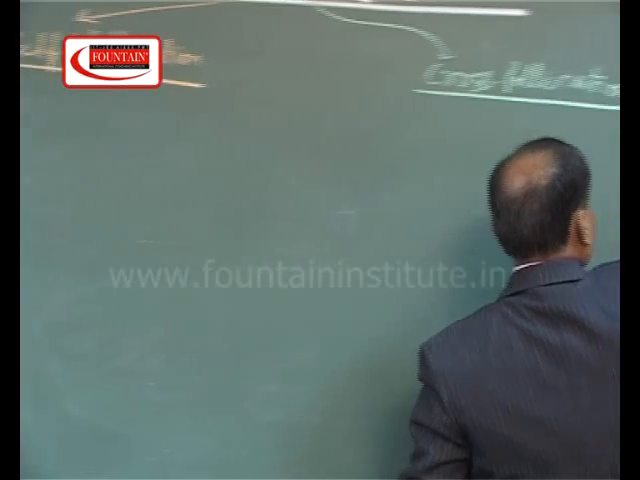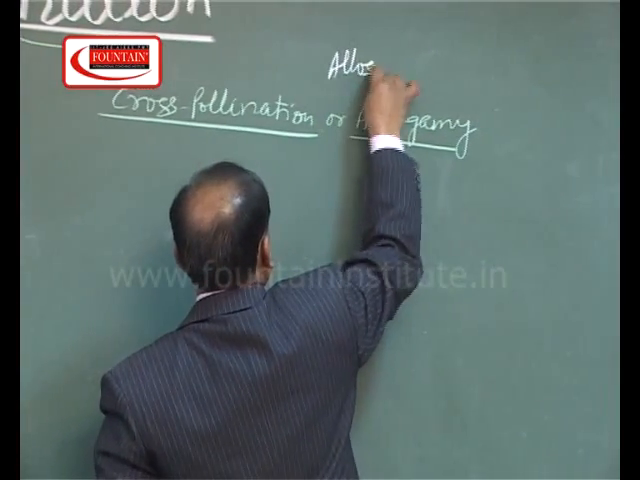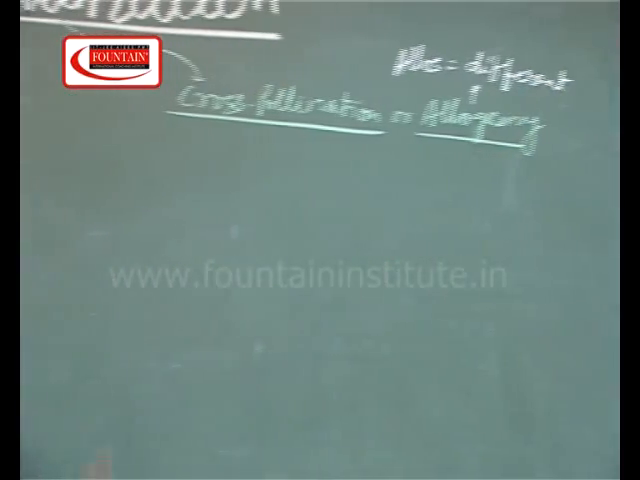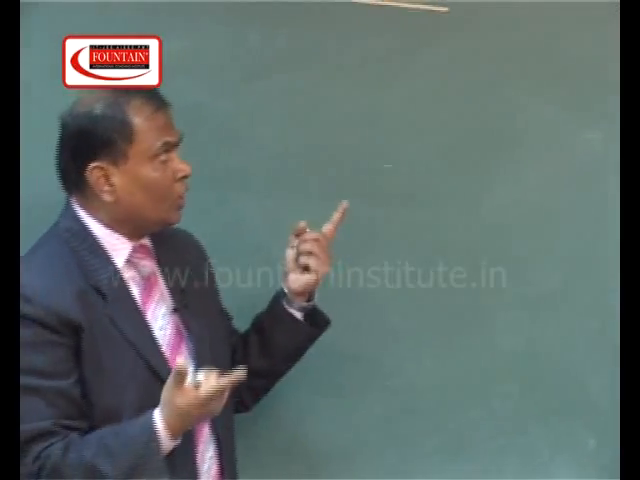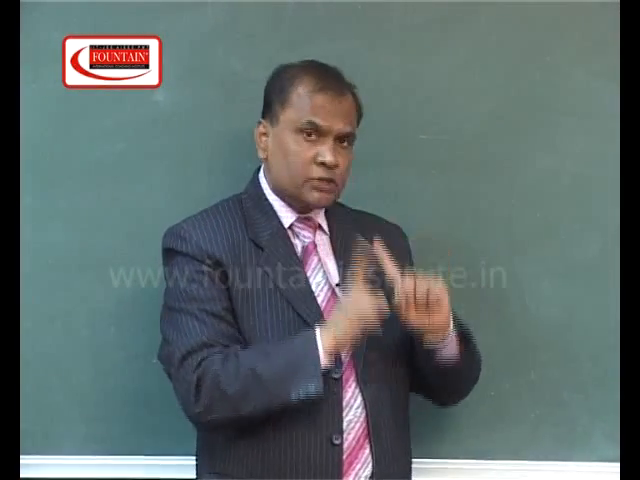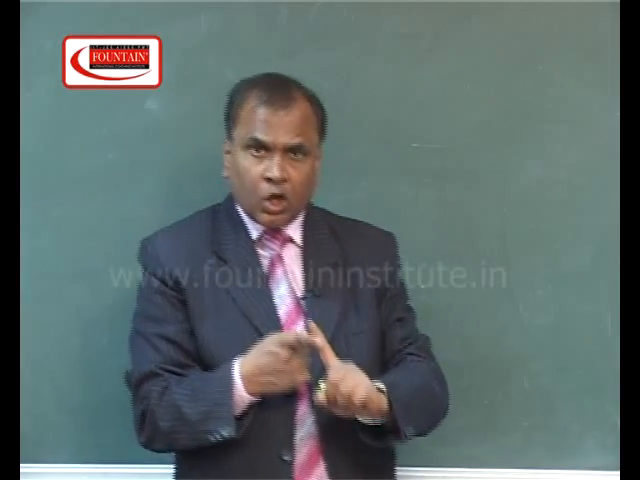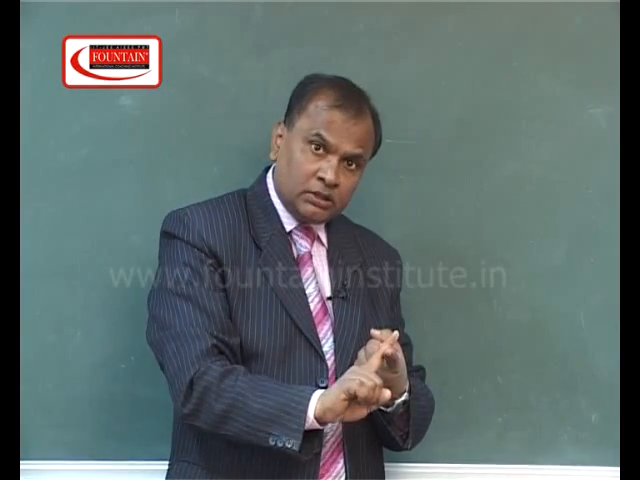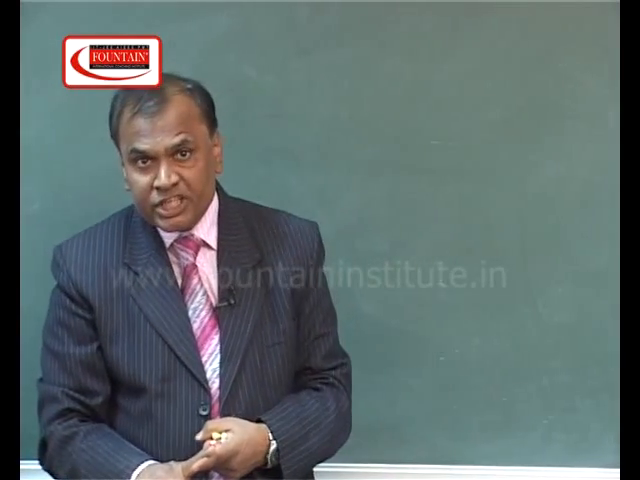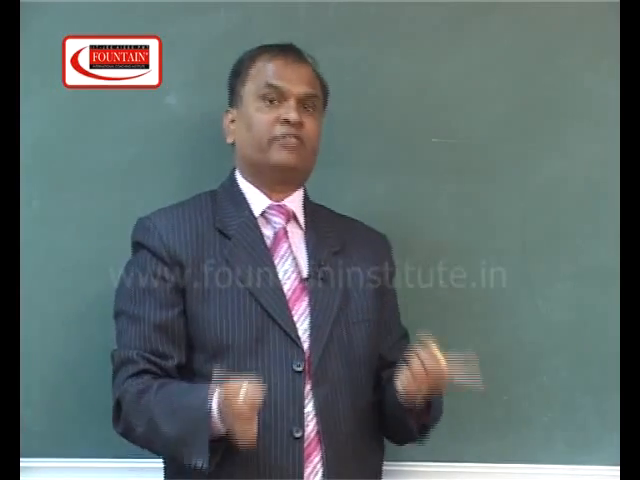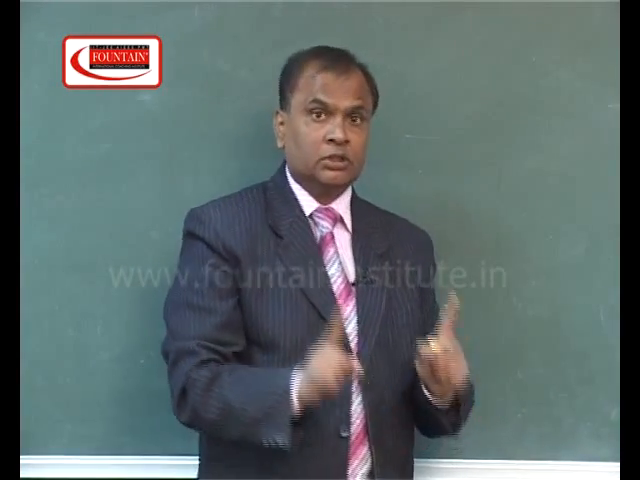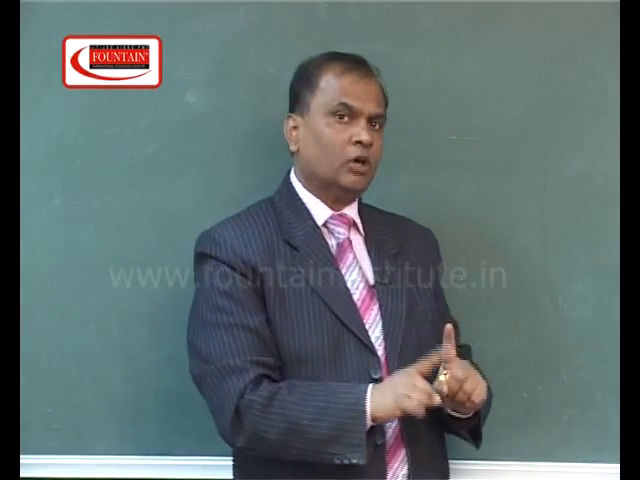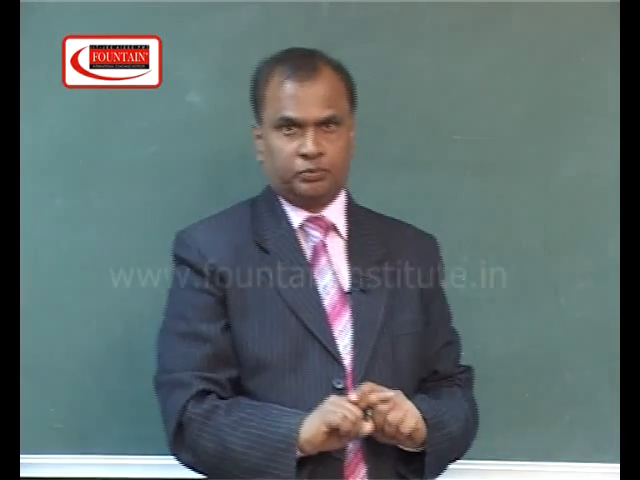Cross-pollination: allos means different, and gamos means marriage. It means the sex organ. So in cross-pollination, there is transference of pollen grains from the anther of a flower to the stigma of another flower of the same plant or a different plant of the same species, or in some cases of different species. So when during pollination the flower gets changed, this kind of pollination is called cross-pollination.